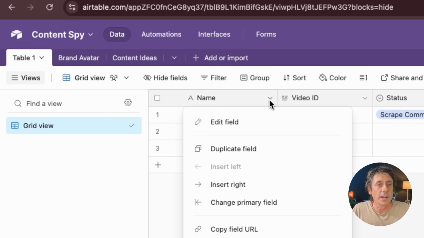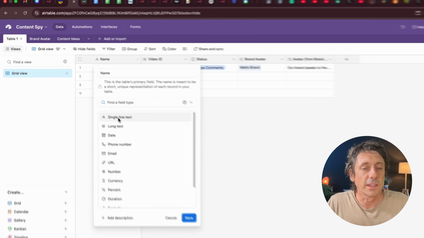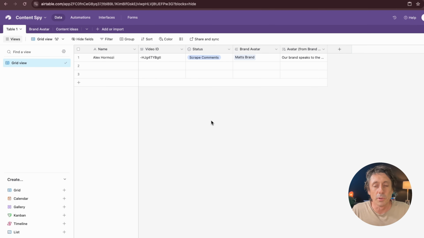So let's just go through now. All you do here is call this one name, single line of text like that. I'm going to go quite quickly because I know some people watching these videos have already done this, others are beginners. So if you haven't done this before, just pause the video and then take your time.